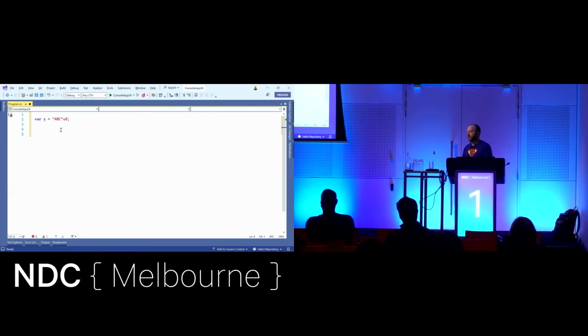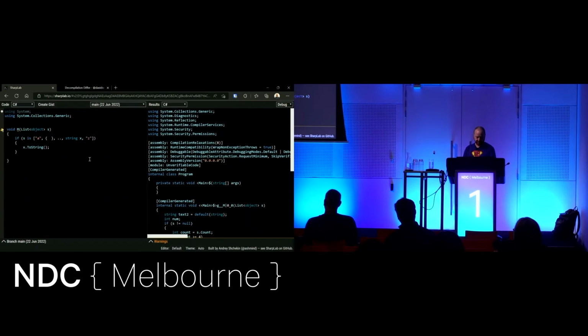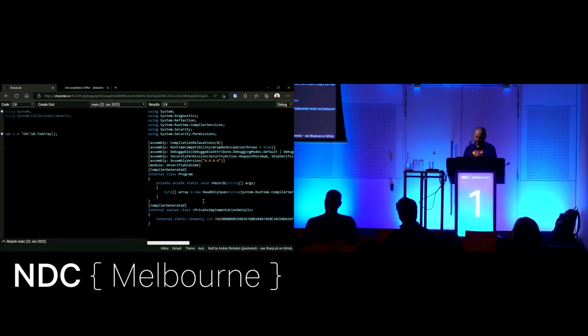So this is just a way of encoding binary data. It is not a string. You can get back to a byte array by calling toArray on the read-only span. The way this works is actually really interesting if we jump into SharpLab. Well, it's interesting if you like that sort of thing.